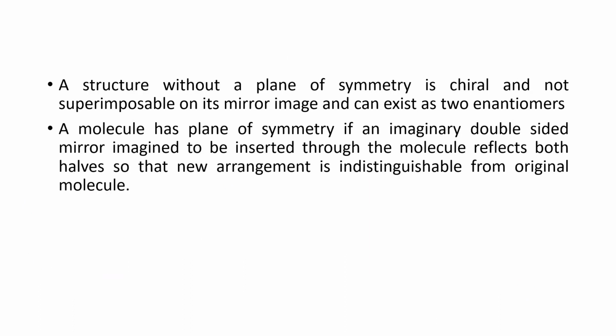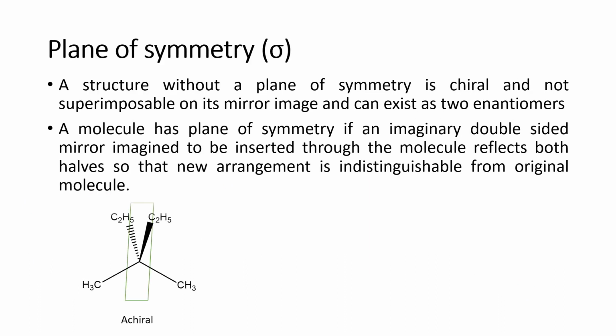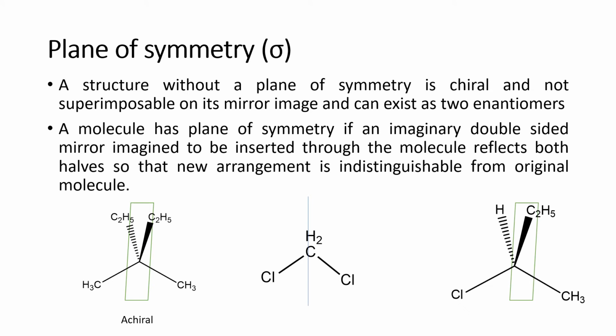And one is the plane of symmetry. If you see these examples, whenever we cut this molecule into 2 halves, then what happens? Each half looks alike. They are the same. That means they are mirror images and superimposable on each other. Such an arrangement is called a plane of symmetry. That means they have a plane of symmetry.